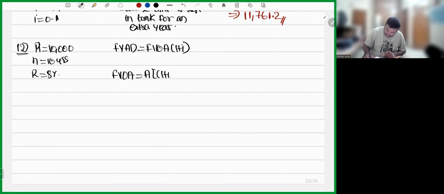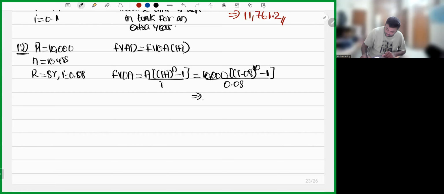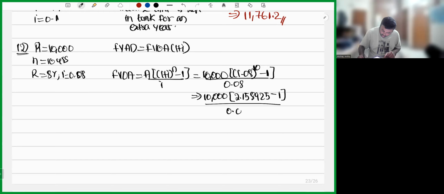A into 1 plus I whole power n minus 1, whole divided by I. 10,000, R is 8%, I will be 0.08. 1.08 whole power 10 minus 1 divided by 0.08. So 10,000 into 1.08 whole power 10. What is 1.08 whole power 10? 2.158925. It's given in the question itself, so I'm writing the same thing. 2.158925 minus 1 whole divided by 0.08.